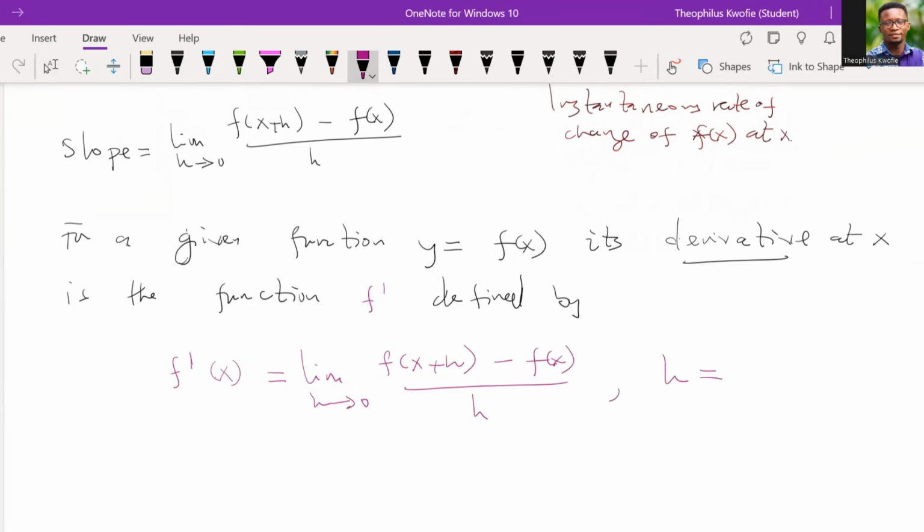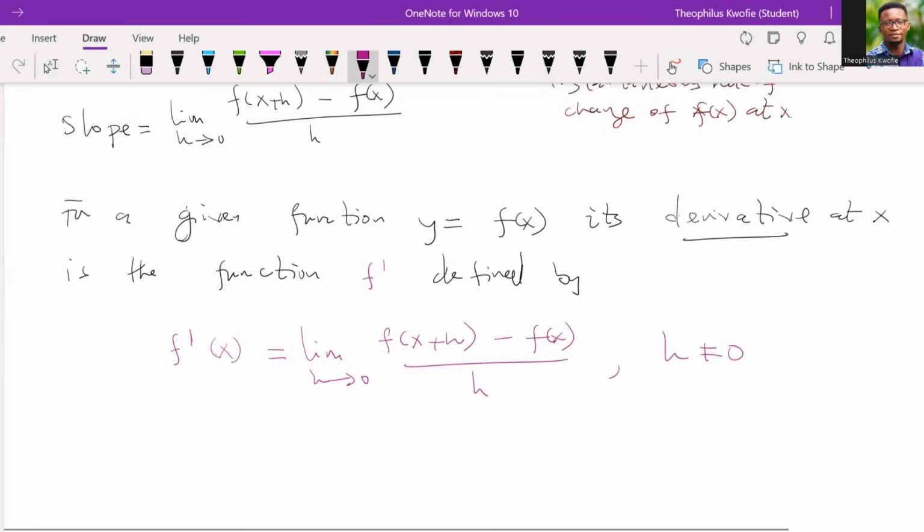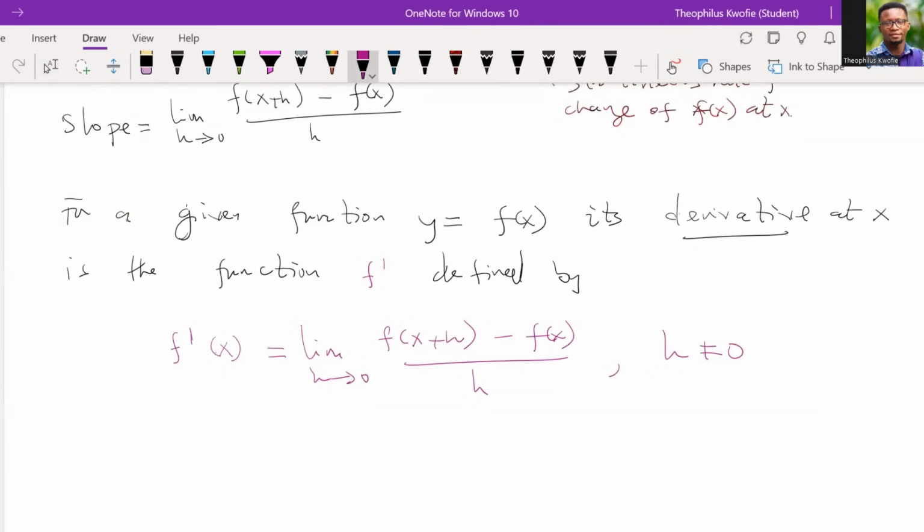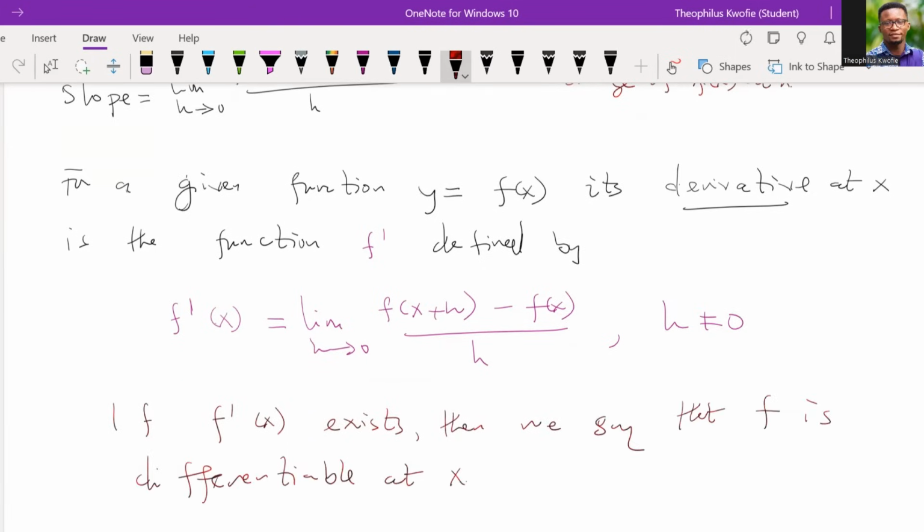We also said that h should never be 0, provided that the limit exists. If f prime of x exists, then we claim that f is differentiable at x.